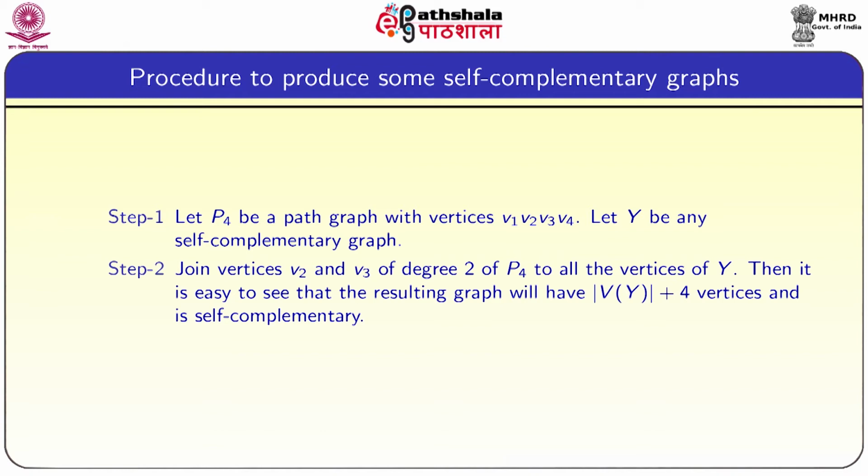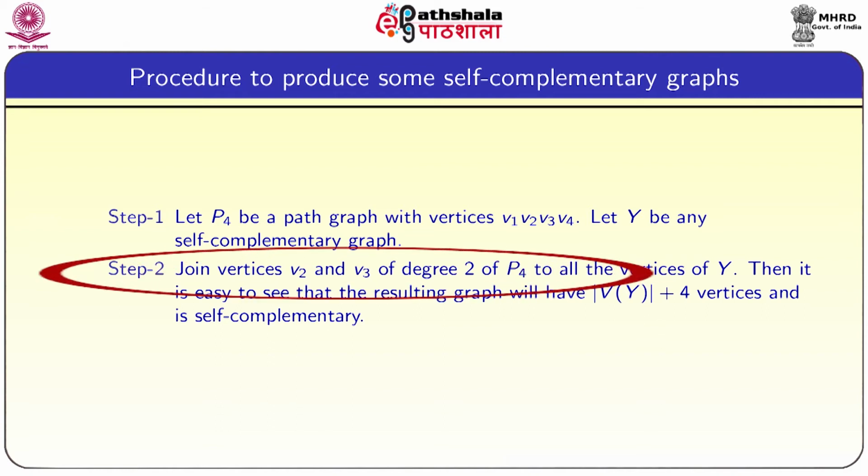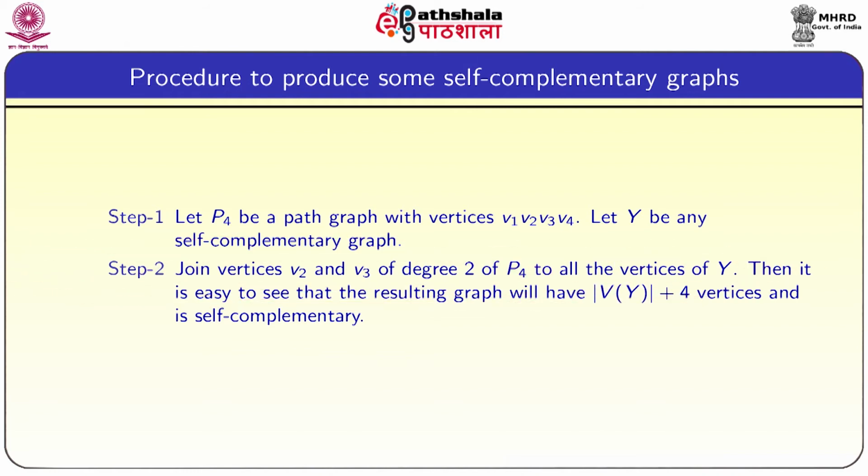That means Y we can choose as the cycle graph C5 or any Paley graph like that. Now, in step 2 what we have to do is join the vertices V2 and V3 of degree 2 of the path graph P4 to all the vertices of Y. Then it is easy to see that the resulting graph will have modulus of V of Y plus 4 vertices and is self complementary. So, one has to check that the resulting graph is a self complementary graph.